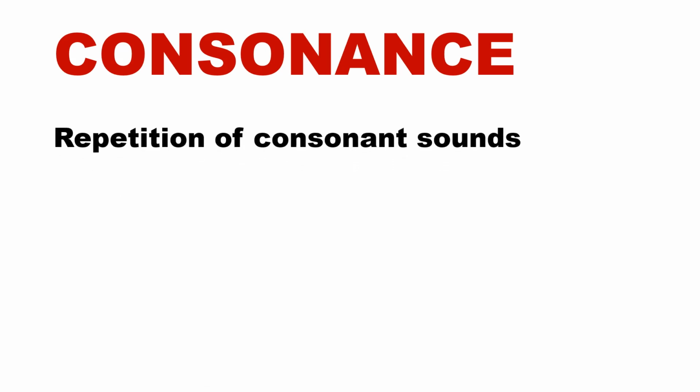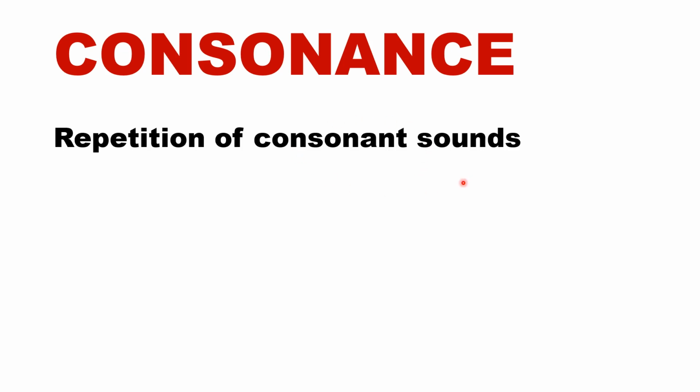Now, consonance is again nothing but repetition of consonant sounds. What is the difference between consonance and alliteration? The difference is that alliteration is the repetition of consonant sounds at the beginning of words, so the initial consonant of words would be repeated. But in consonance, consonant sounds are repeated somewhere in between the words. So consonants in the middle of the words are repeated.